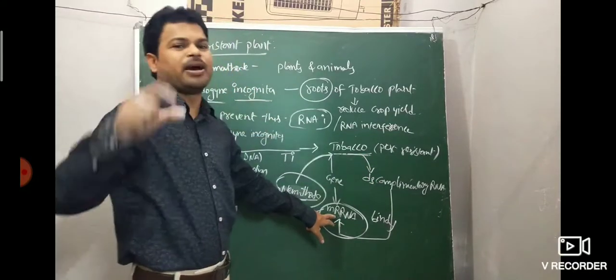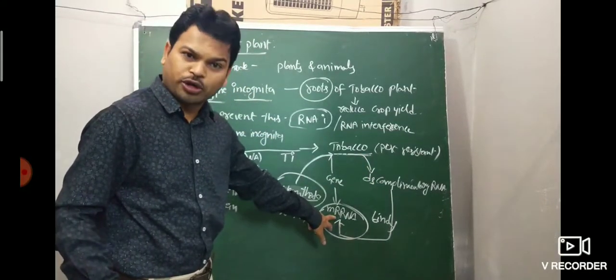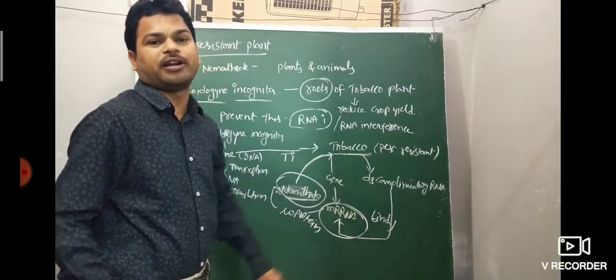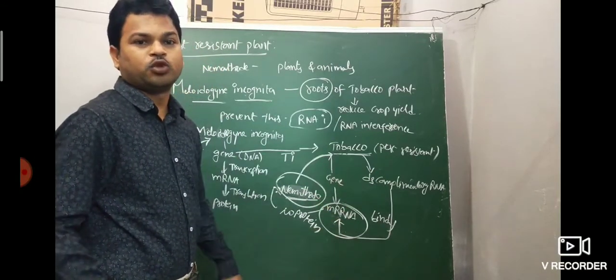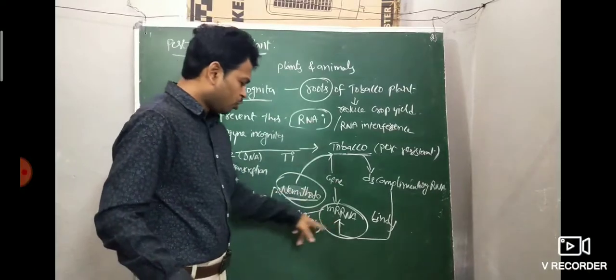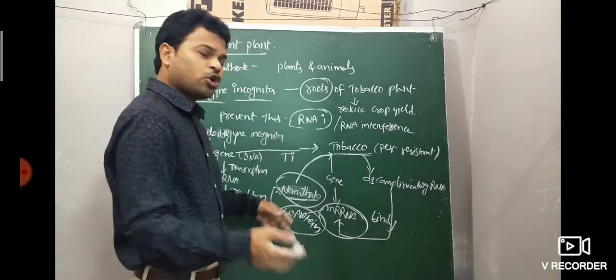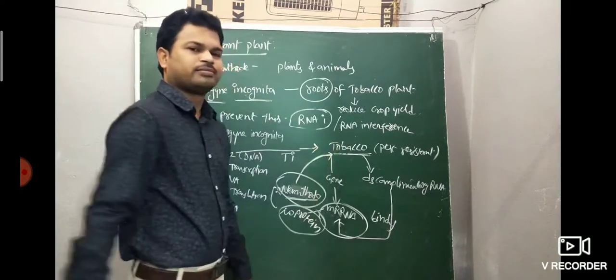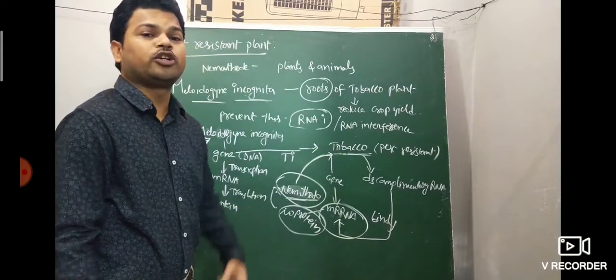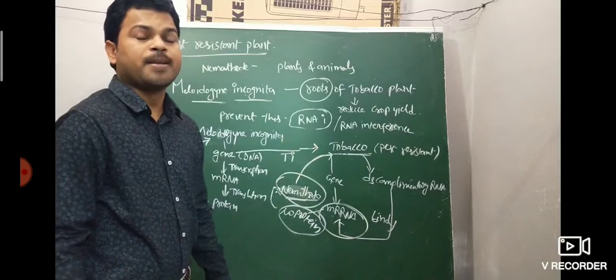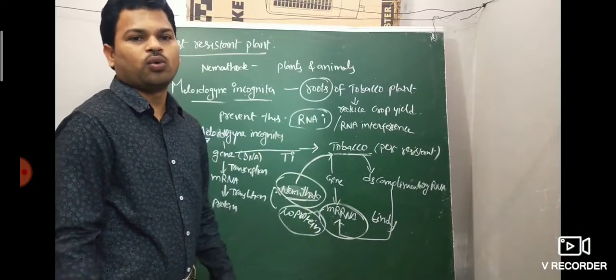That means silencing, disturbing, or interfering with the mRNA, so there is no chance to produce protein. No protein means no survival of the nematode in tobacco. This is the pest resistant tobacco.